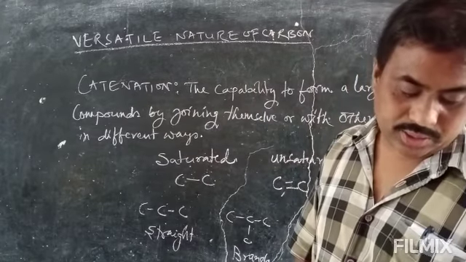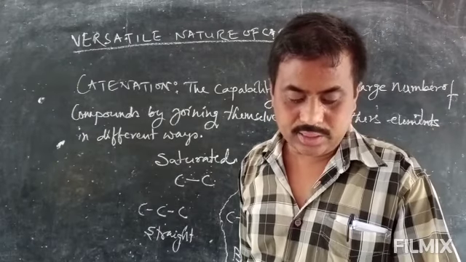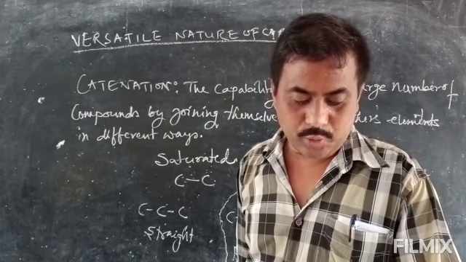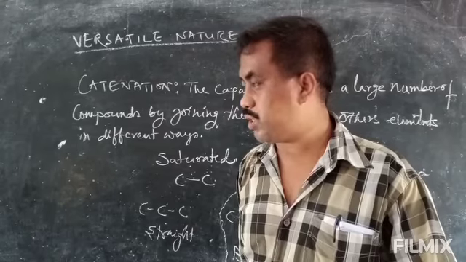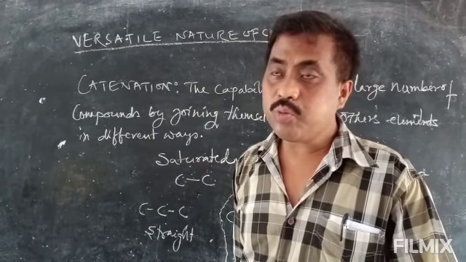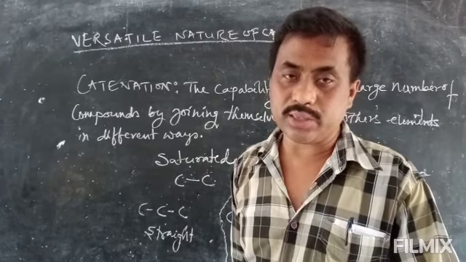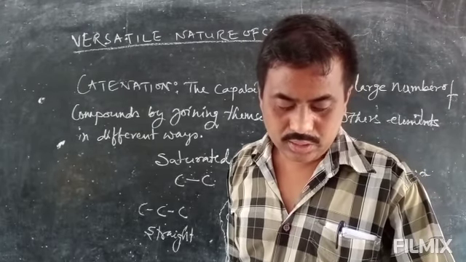No other elements exhibit the property of catenation to a large extent. Only silicon forms compounds with hydrogen which have chains of up to 7 to 8 atoms. Silicon also can exist in allotropes, but the number of allotropes formed by silicon is very less.